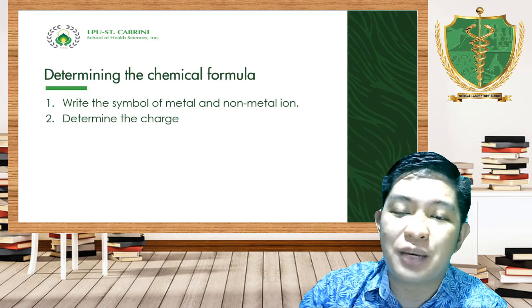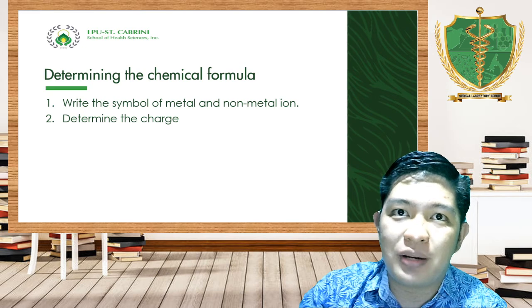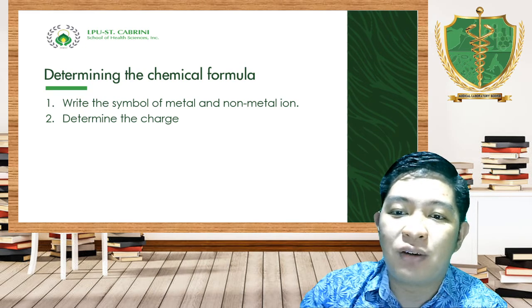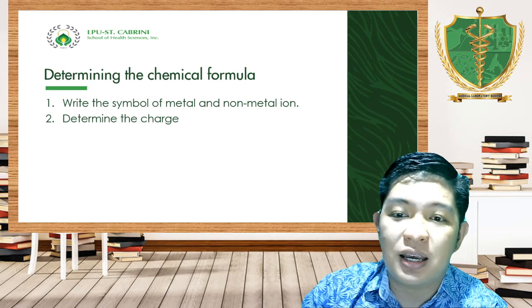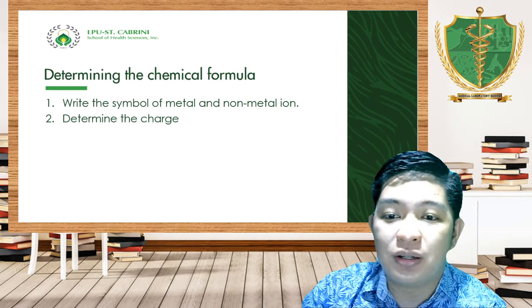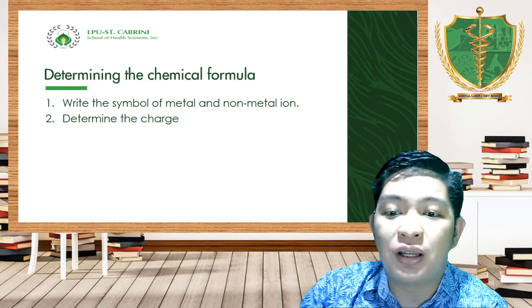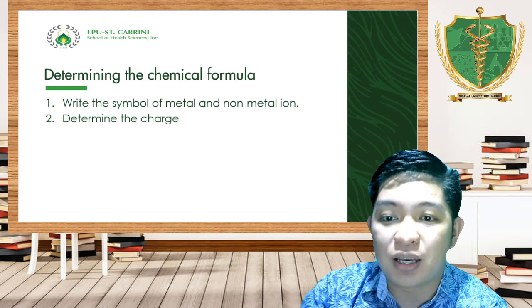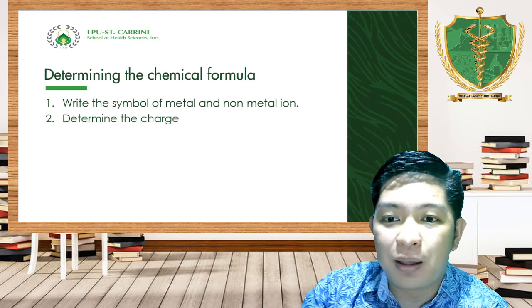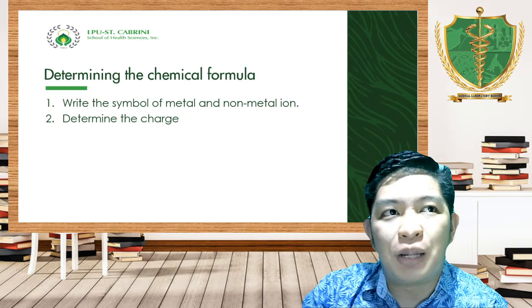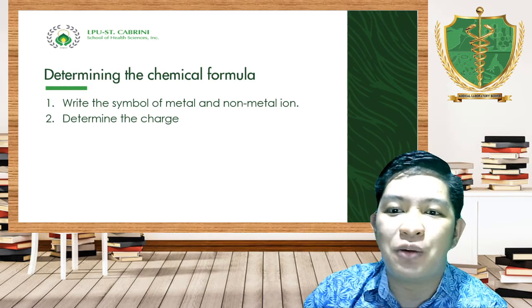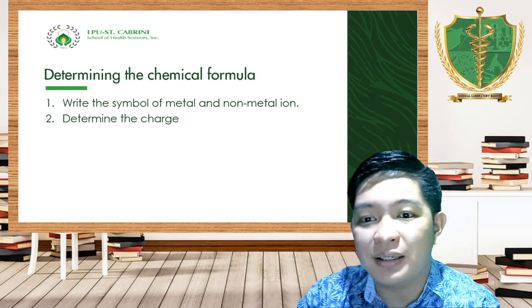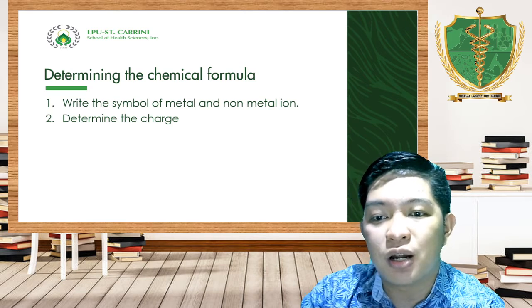So if you don't know the chemical formula, then it will be too hard for you to balance. If the chemical formula is incorrect, then even if you balance from 6 a.m. until 12 midnight and your chemical formula is wrong, you will not arrive at the correct balanced equation. Now, before we balance equations, before you write chemical names, we should also know how to write the chemical formula. And there are two basic steps on how we're going to do that.